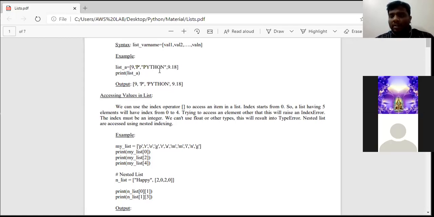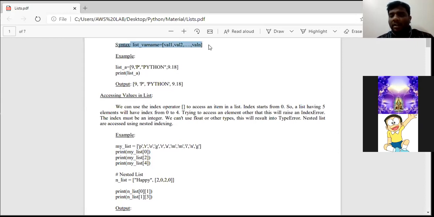Now we all know that list is one of the versatile data types in the Python programming language. A list is a group of elements separated by commas and placed between square brackets. That is nothing but called a list. And the third point is, lists are mutable. Mutable in the sense elements can be changed.